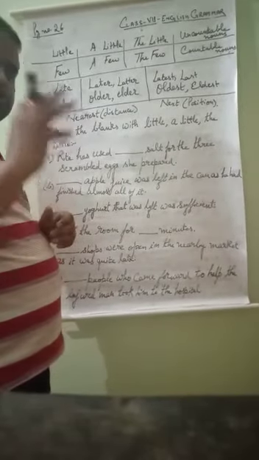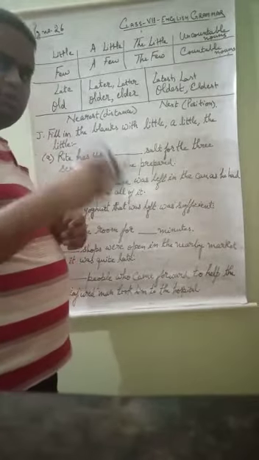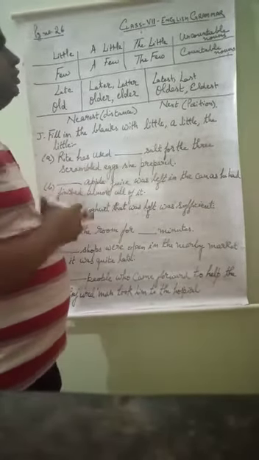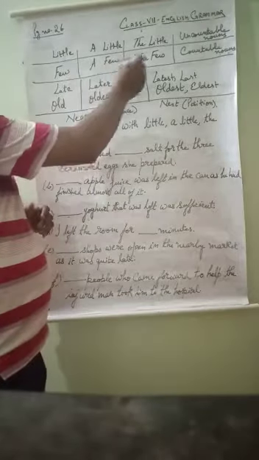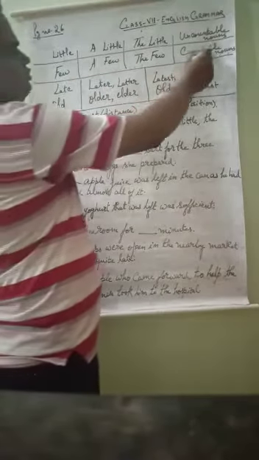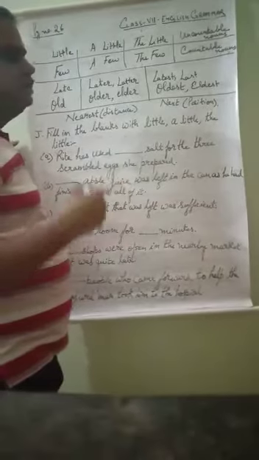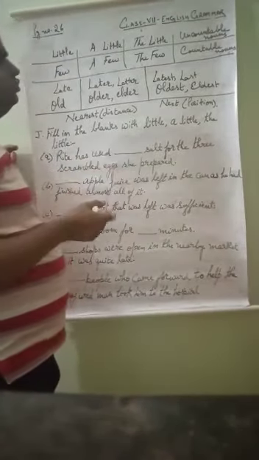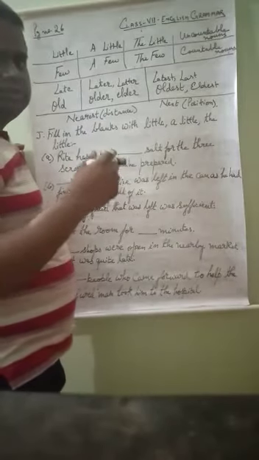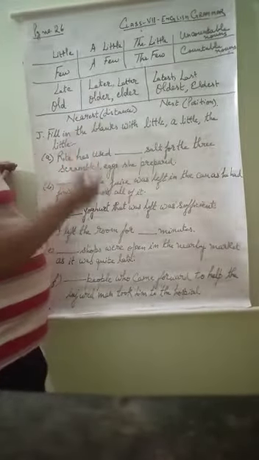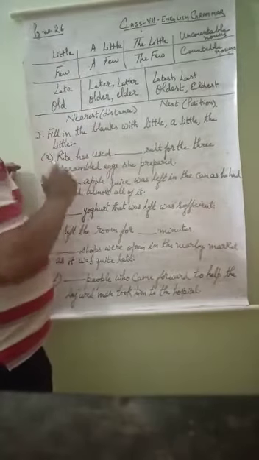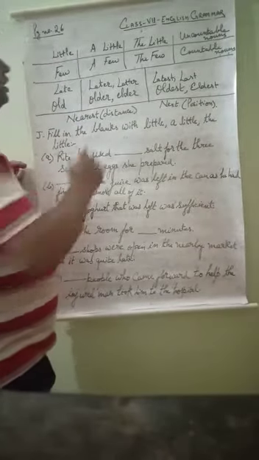The few means a smaller quantity of students were there, but all the students went to the computer lab. So few, a few and the few are used with countable nouns, such as class, students, mobile phones, pens, pencils, chocolates, whatever things are countable. Which is not countable, there we will use little, a little and the little.